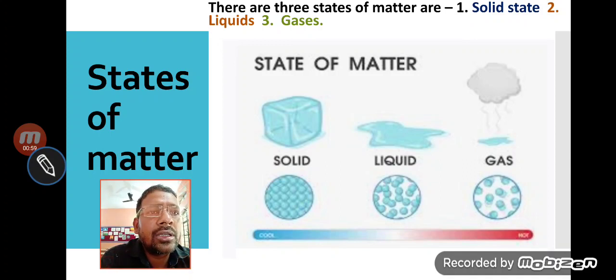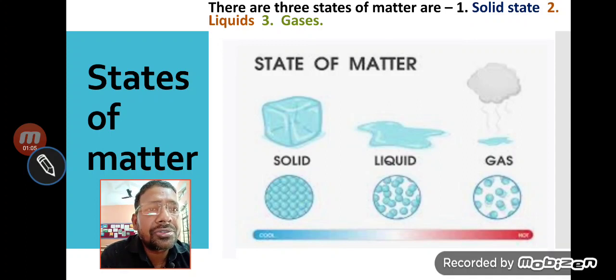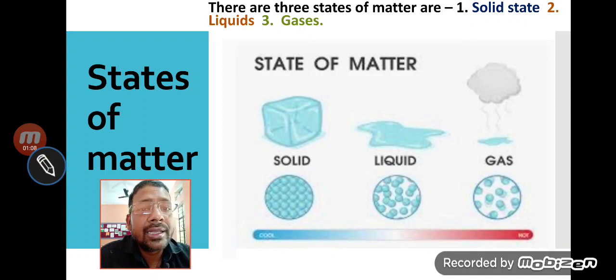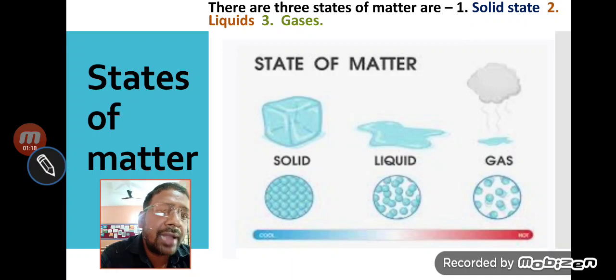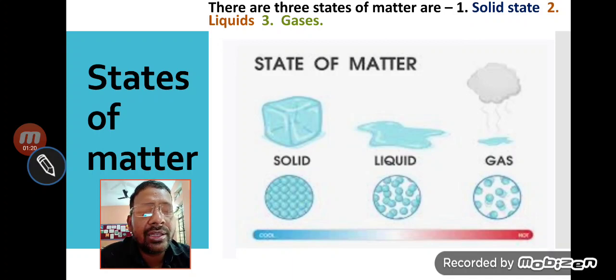What are the names of those states? Solid state, liquid state, and the last one is the gaseous state. You can see very clearly pictures are given here for solid, liquid and gases.